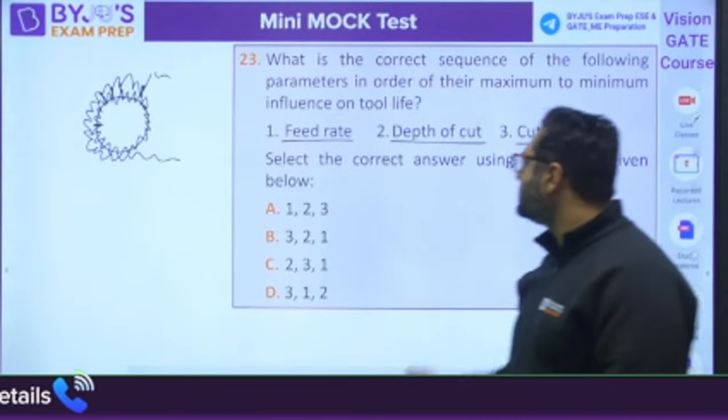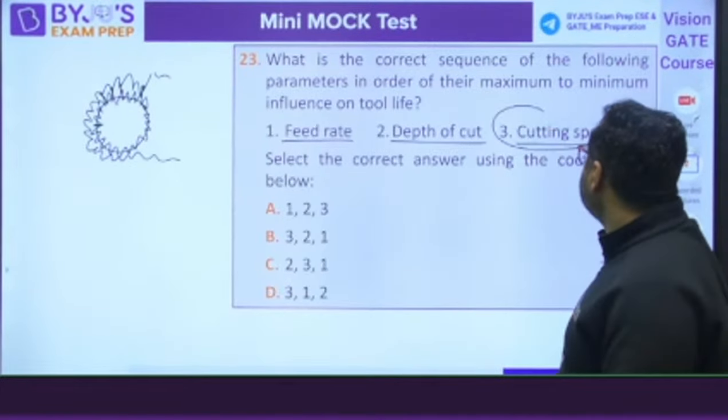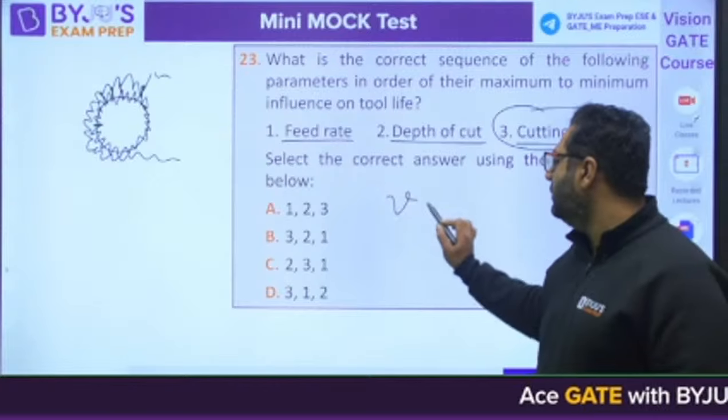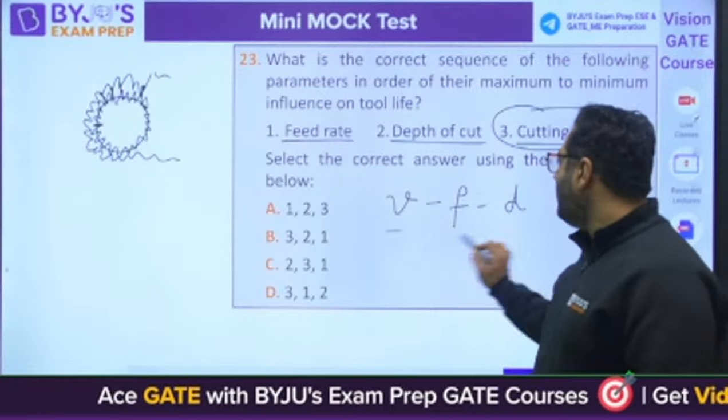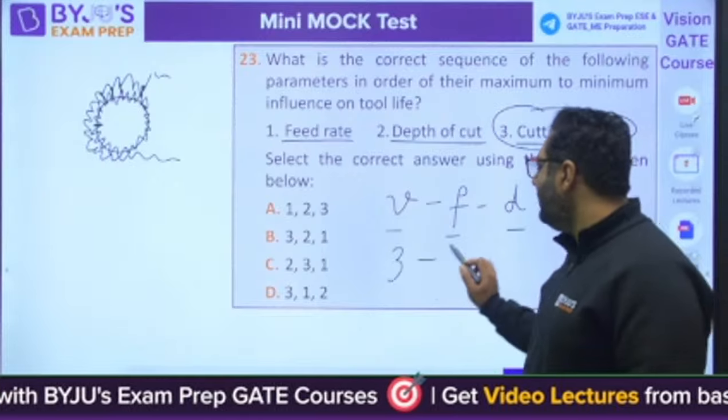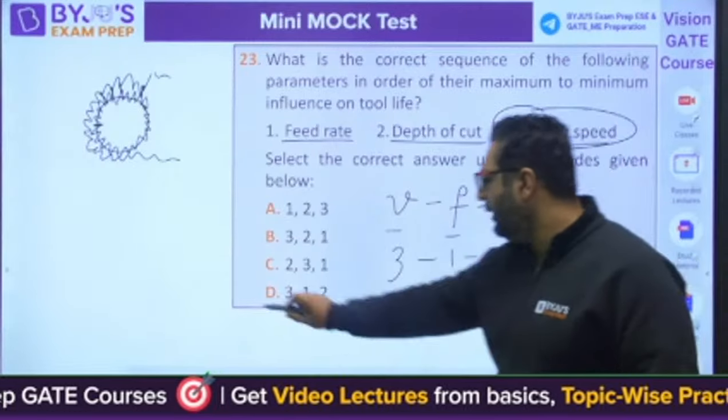The answer for this is, you know that the maximum effect is for the speed, then for feed, then for depth of cut. So it is 3, 1, 2. The answer will be D. Okay.